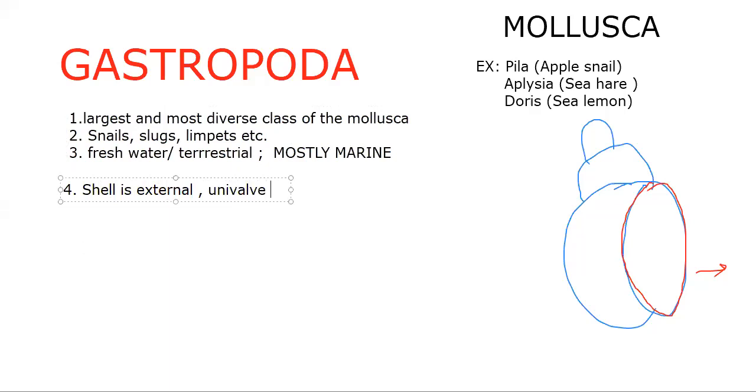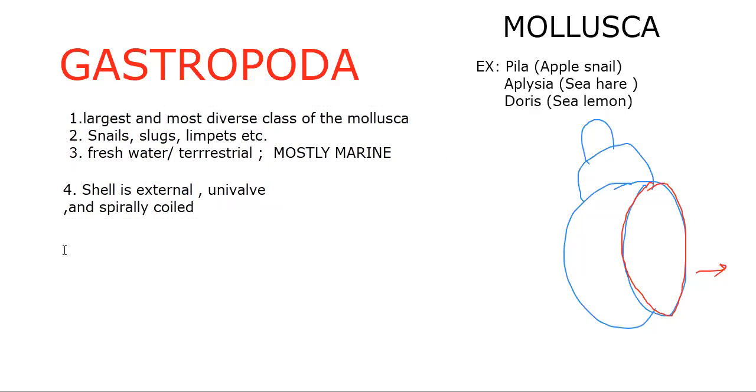Why is it called univalvular? By comparison with the next class, you'll find out. Shell is external, univalve, and spirally coiled. So that is a speciality, the spirally coiled univalvular shell you can see on the diagram.